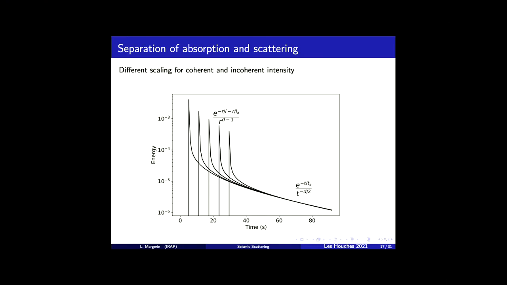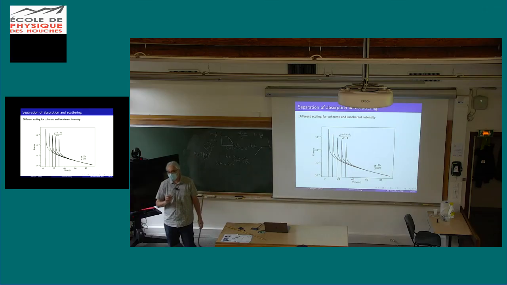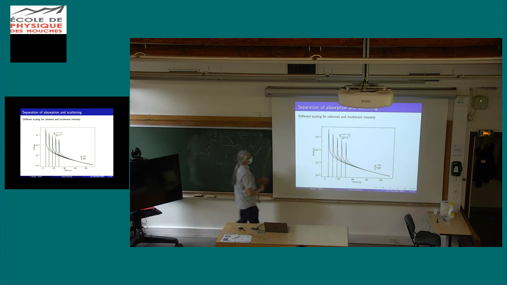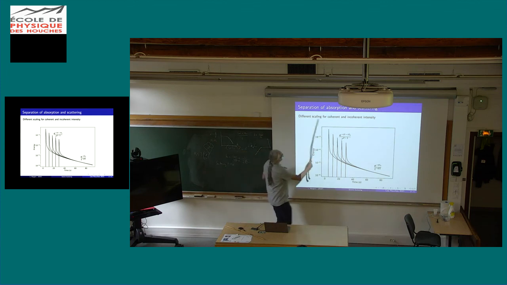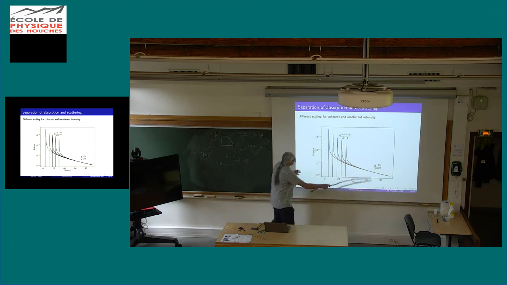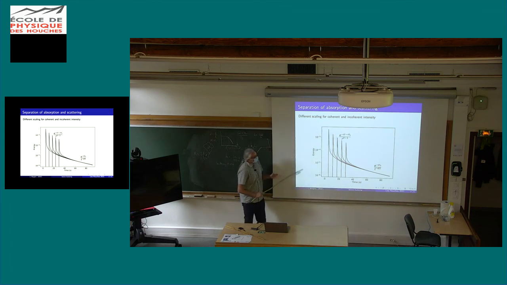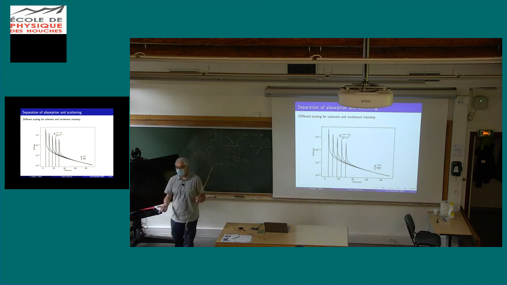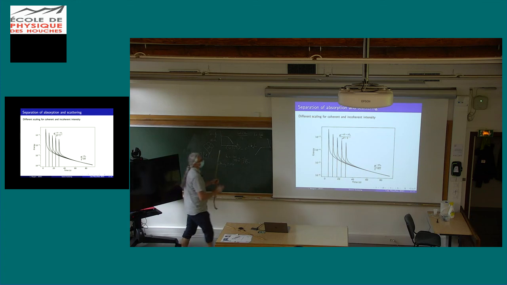Okay, now in one slide, the problem, how you separate. So now that we have discussed all this, I think you have understood something. So here these are the results of an analytical model. Don't care about it. Here I put time, I put energy, okay, but this is just what a simple scalar transport equation tells you for isotropic scattering, okay, but it's just to illustrate the idea.